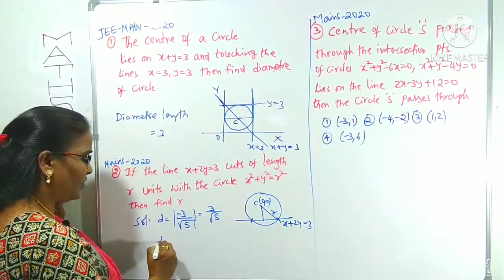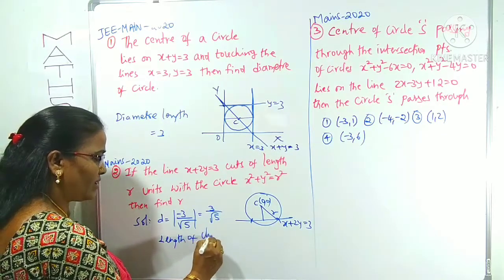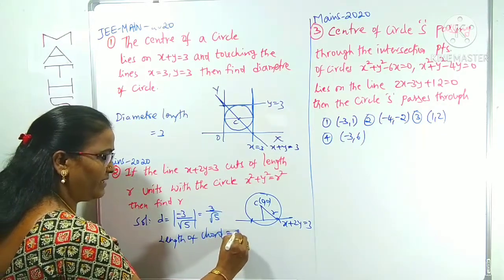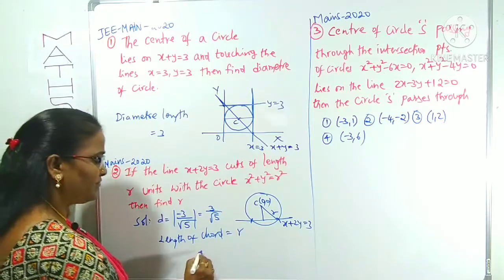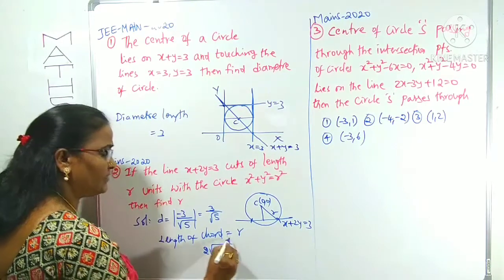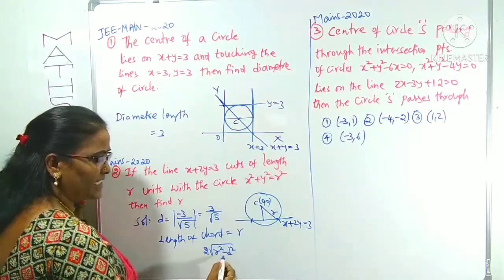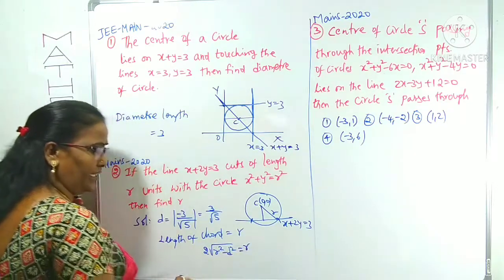And what is the length of the chord given? Length of chord is given as r units. What is the formula? 2 root r square minus d square. Here the radius of the circle is also r. So 2 root r square minus d square is r, given indirectly.